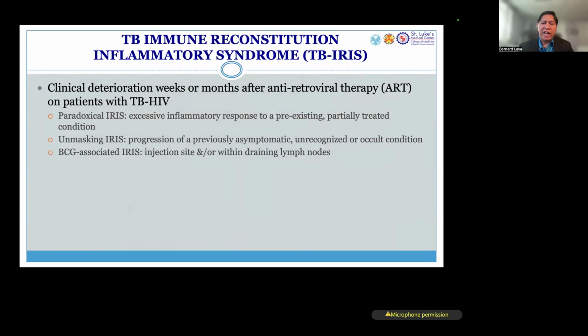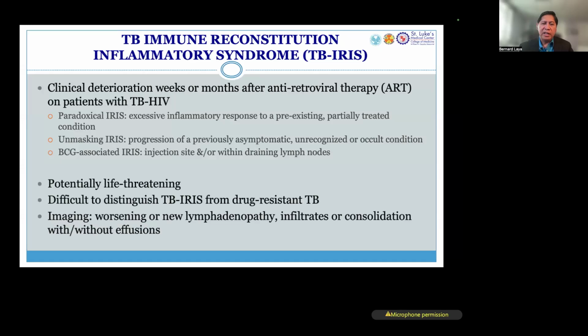What happens is there's an excessive inflammatory response to a pre-existing and probably partially treated TB condition. Or sometimes a patient is asymptomatic for TB, and it is occult or unrecognized, but it comes out following antiretroviral therapy. This is a potentially life-threatening condition that needs to be addressed.